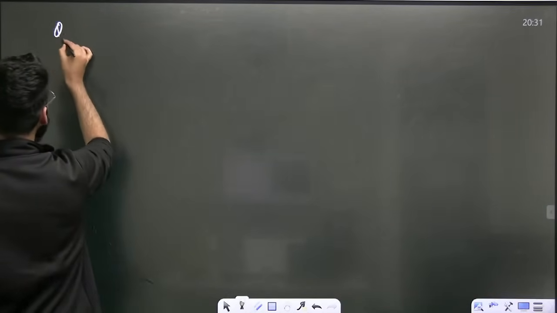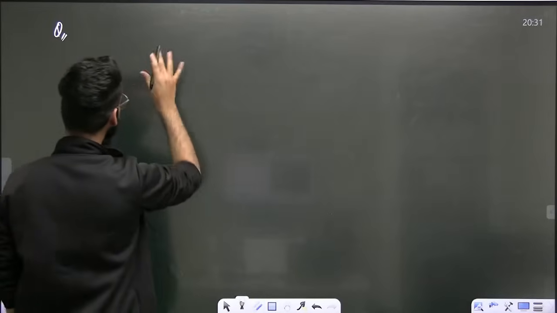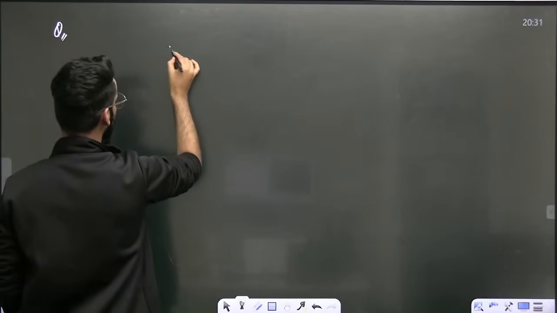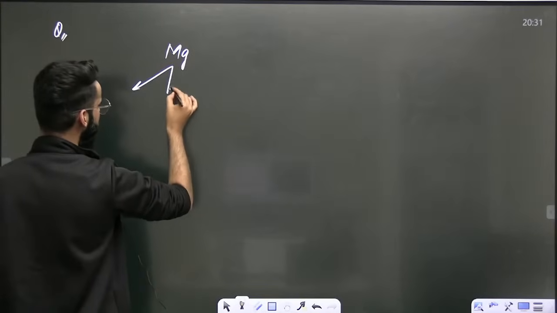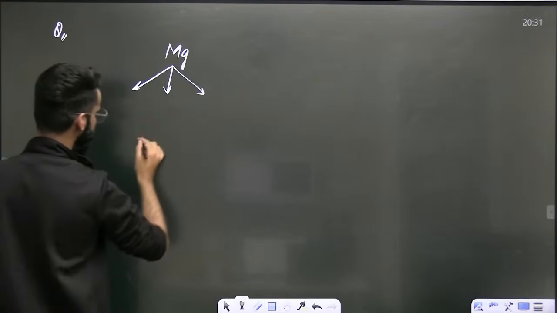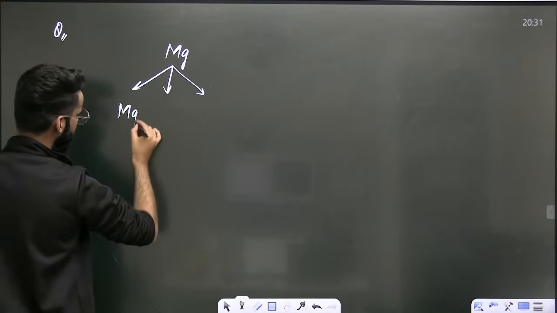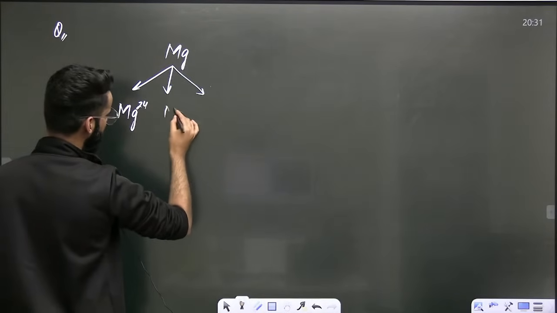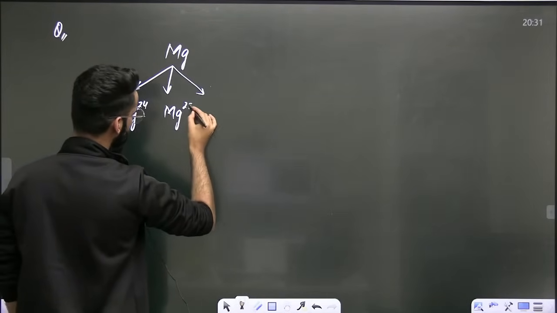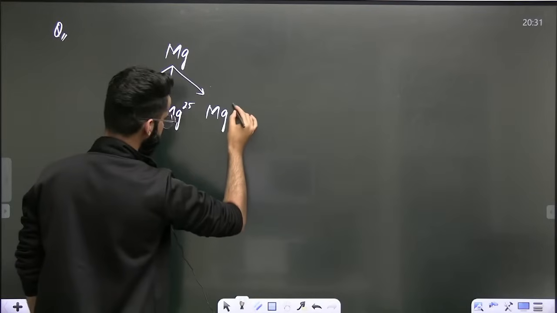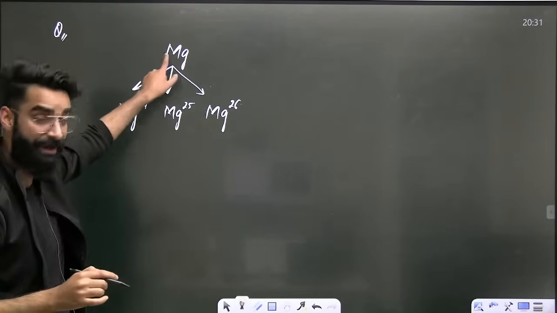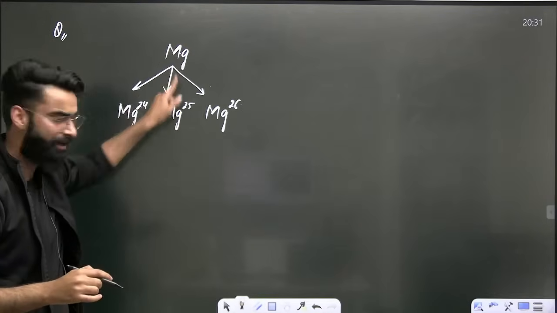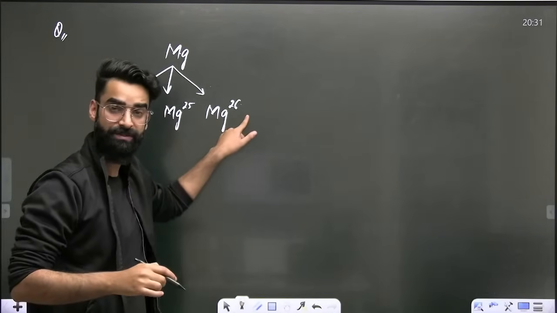Let's say you've got a question on the same concept. We have the element magnesium, and this magnesium has 3 isotopes. Let's say one is magnesium 24, one is magnesium 25, and one more is magnesium 26.